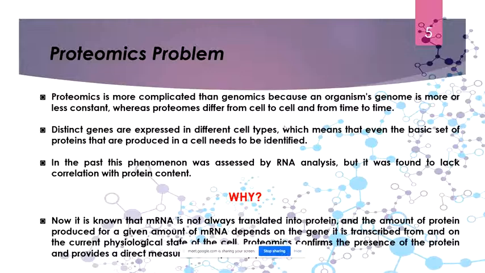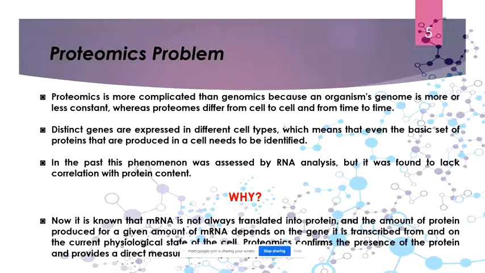Now whoever works with protein tries not to work with protein. Why? Because purifying protein is a huge work, and sometimes you are unable to purify a particular protein, and even if you can purify, the amount of protein that you purify is much less. So that's why people, rather than analyzing the protein, analyze the RNA, the mRNA.